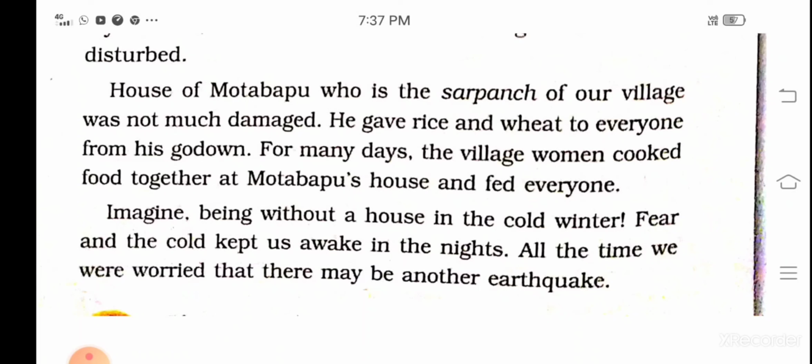She is telling that everyone was very worried that maybe there would be another earthquake, because they must have faced so much difficulty because of the earthquake. So much damage was there, six people died, many people got hurt, and their food and their houses were all lost. That is why everyone was worried that maybe there would be another earthquake.